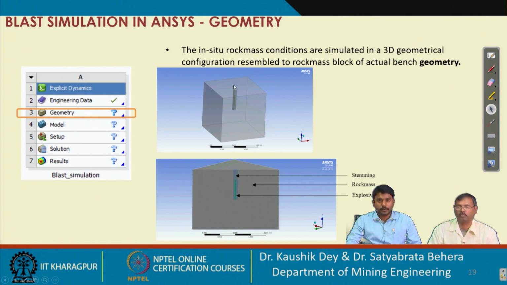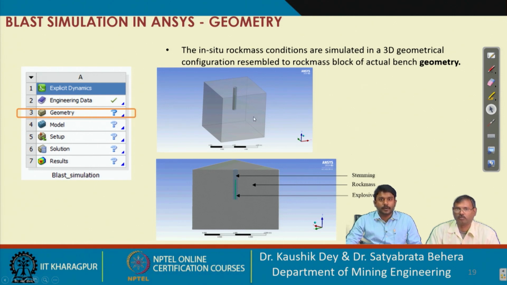In that block, one cylinder has been designed to represent the blast hole, and inside that cylinder you can see one green line representing the explosive charge column. So the first one is the geometry section; you have to represent the physical geometry as a 3D geometry to do the analysis.